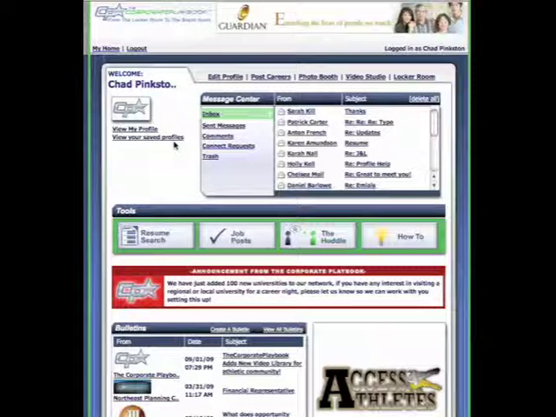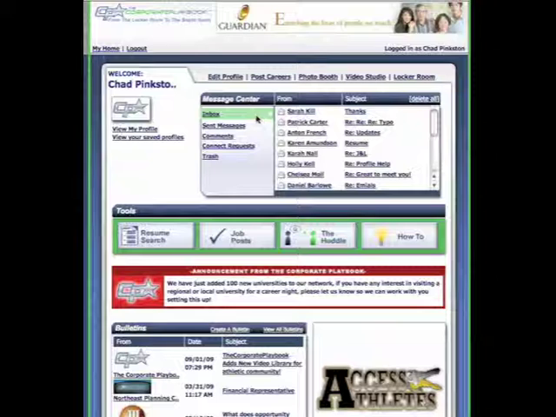On the one-to-one communication front, the first thing that you see when you log into your homepage is the message center. This is a direct message between you and another party from the corporate playbook. This can either be an alumni athlete, other recruiters, other employers, just a member of the network, and this is a direct conversation between those two parties.